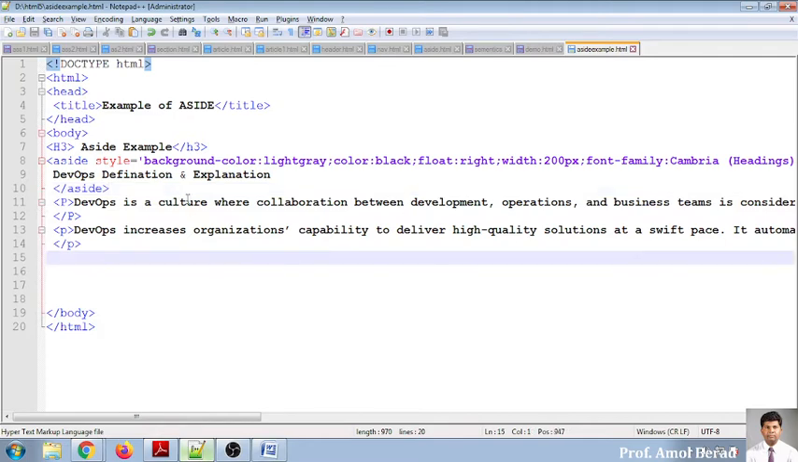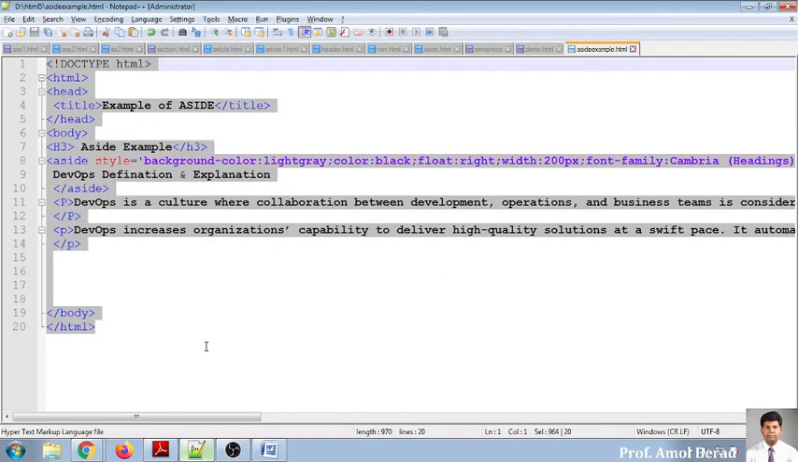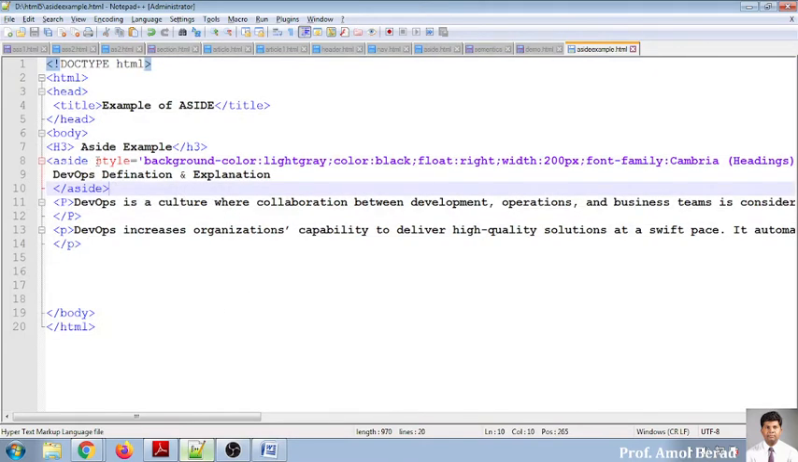Now this is one way. Now I'm copying the same code. I am changing it. This is called an inline style sheet. What is this called? Inline style sheet. And see this, whenever I am writing something, it should be written for the aside. If you don't write anything into the style sheet for the aside, it will never display what you are expecting.